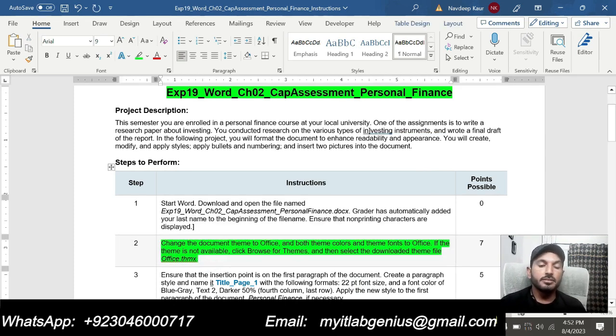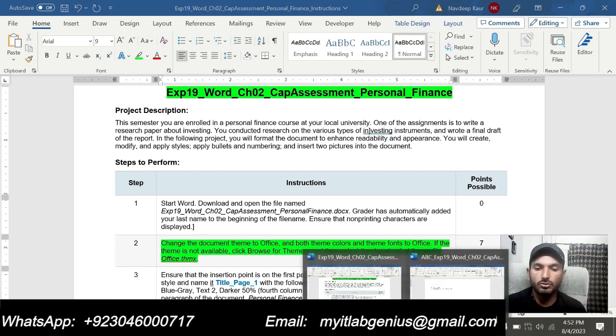Step number 2 is change the document theme to Office and both theme colors and theme fonts to Office. If the theme is not available, click Browse for Themes and then select the downloaded theme file Office. So we are supposed to change the theme of the document and then change the theme color and theme fonts to the Office. So let me go to the solution file.